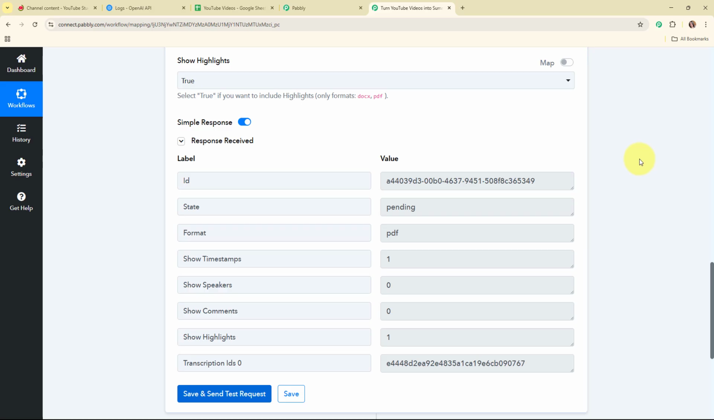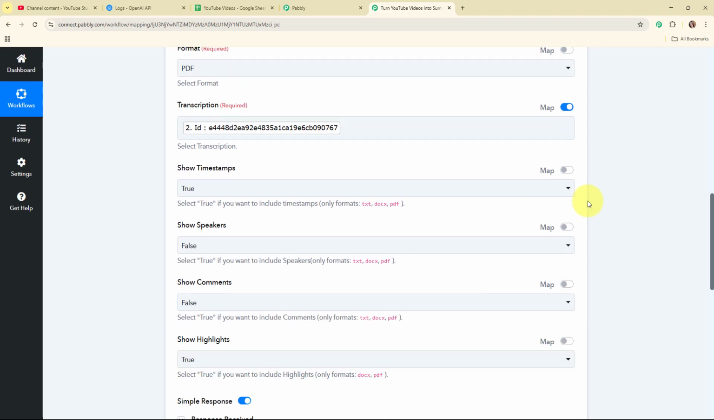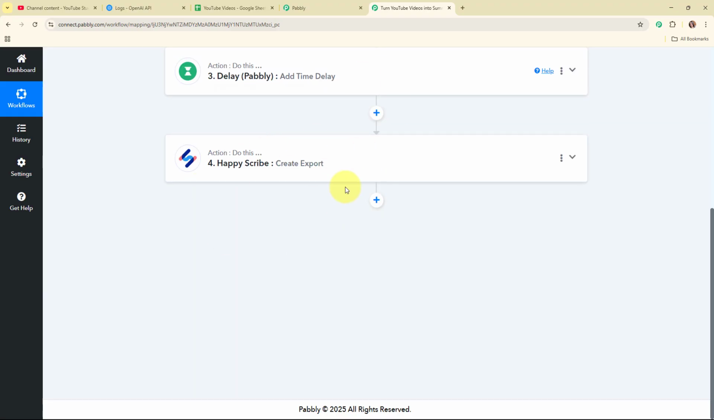And here you can see we have received a successful response where we have received the state as pending. That means our transcription has not completely generated yet. So now after setting up this particular action step, we are going to retrieve this export.